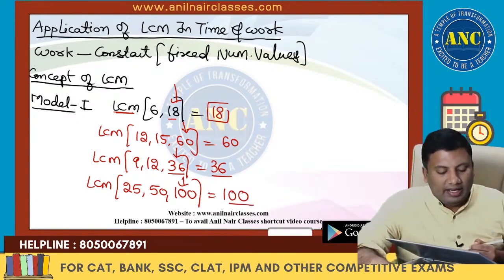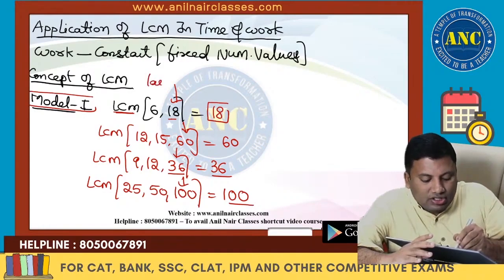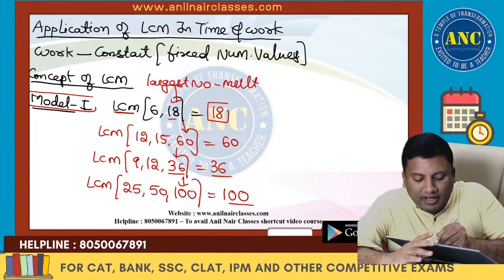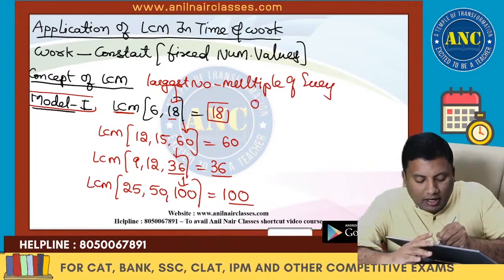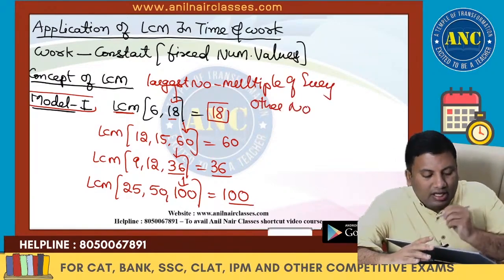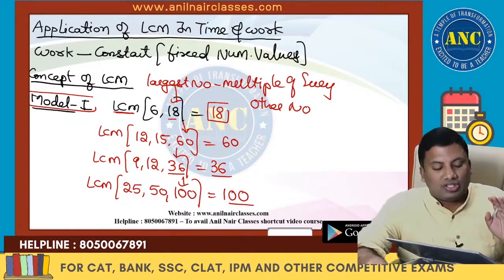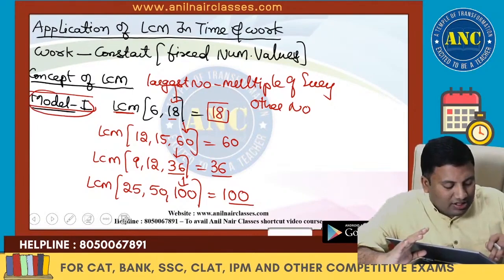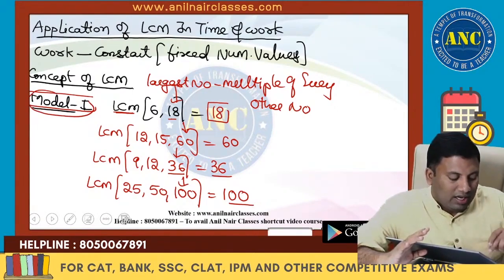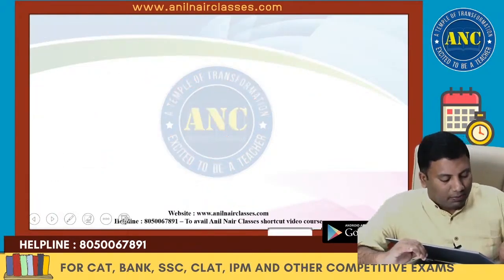I hope the idea is clear. Model number 1 in LCM: if the largest number is a multiple of every other number, then the largest number is the LCM. Write it down in the same order. Model number 1. You will understand after 15 minutes why I am doing it model by model. Once you are comfortable in this approach, you can solve a lot of problems.